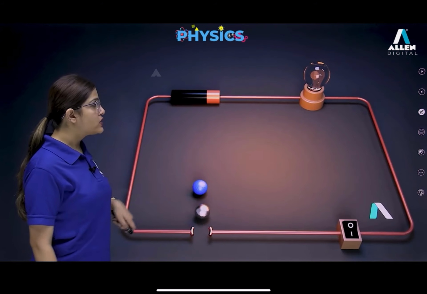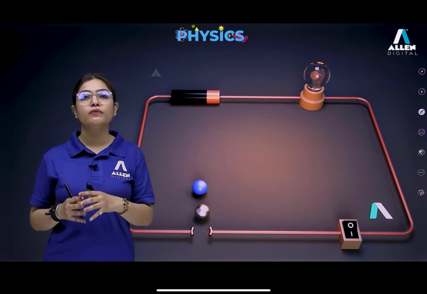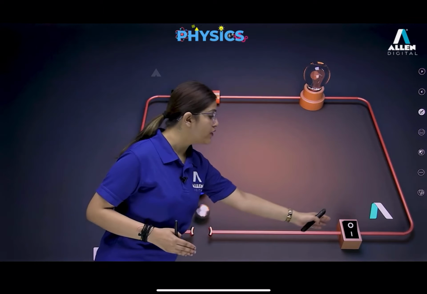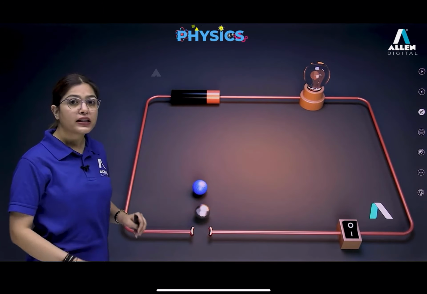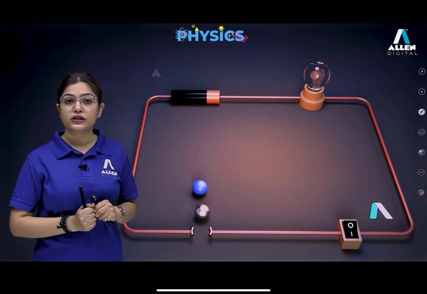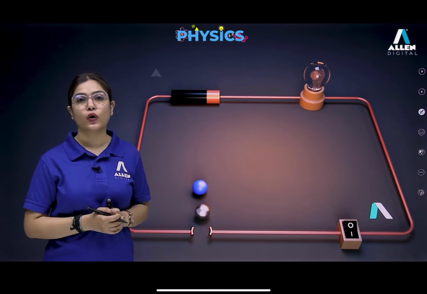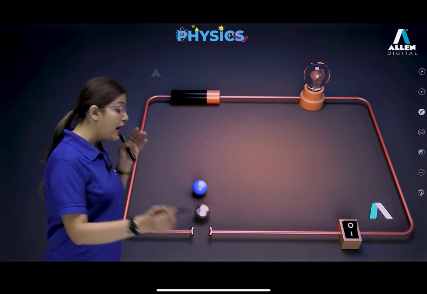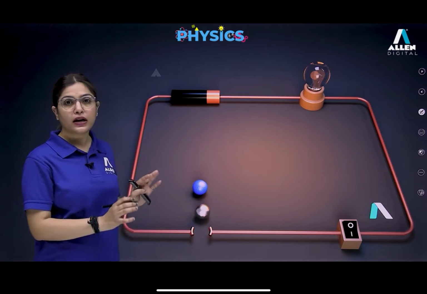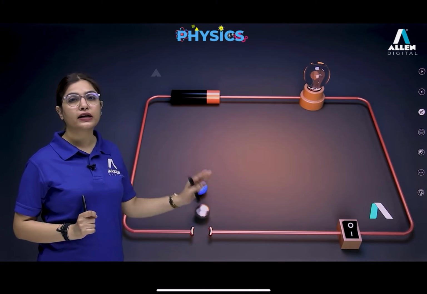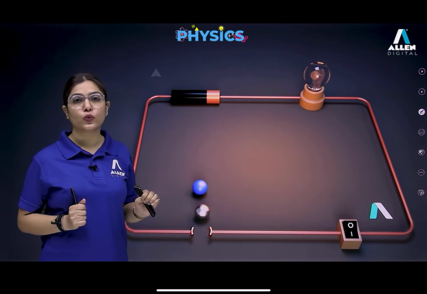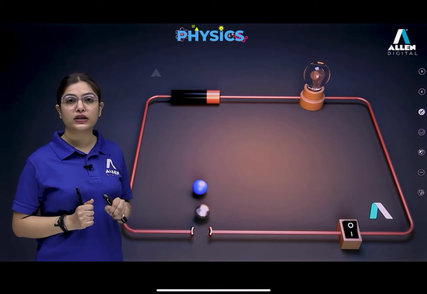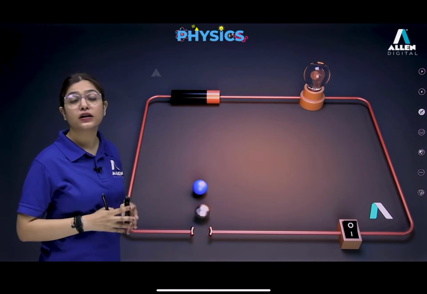Next, here we are going to show you an activity. To perform this activity, we take a cell, a bulb and a switch. This is the whole setup. Here we have an insulating ball and a conducting ball. When we place the conducting ball and the circuit is completed, in the closed position, the bulb glows. But when you remove the conducting ball and replace it with the insulating one, you will find that the bulb doesn't glow.